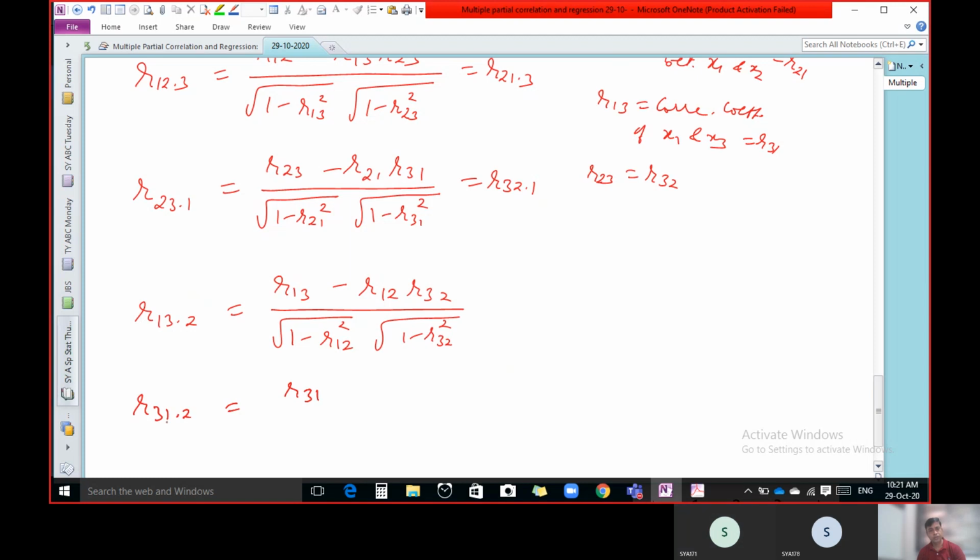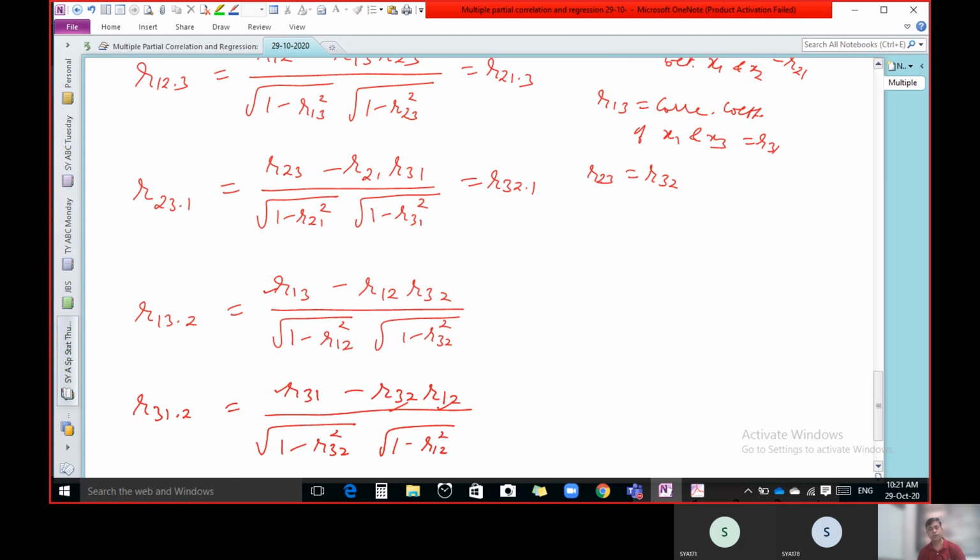First of all, R31 minus R12 R32, upon root 1 minus R32 square and 1 minus R12 square.